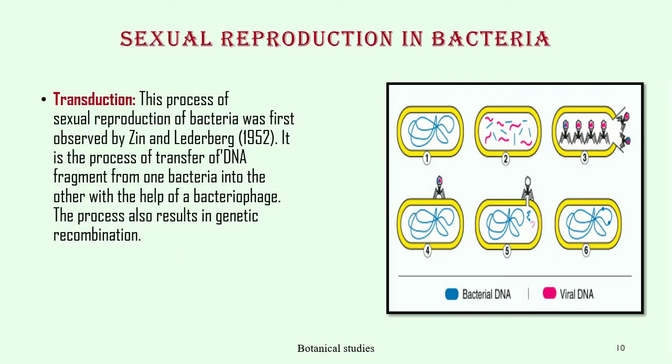Sexual reproduction in bacteria by transduction. This process of sexual reproduction of bacteria was first discovered by Zinder and Lederberg in 1952. It is the process of transfer of a DNA fragment from one bacterium into another with the help of a bacteriophage. The process also results in genetic recombination.